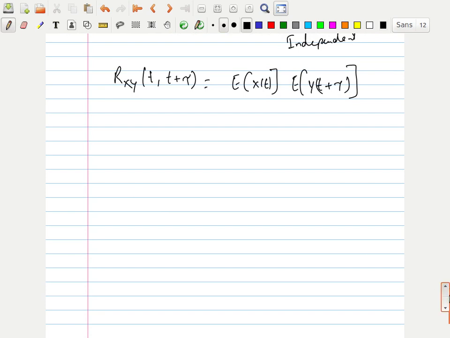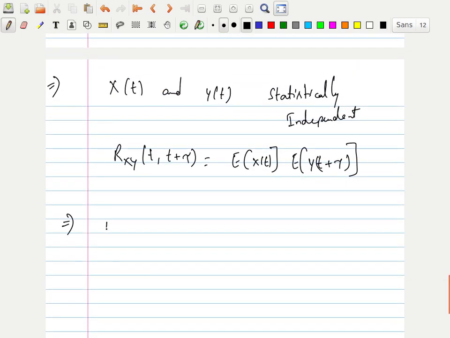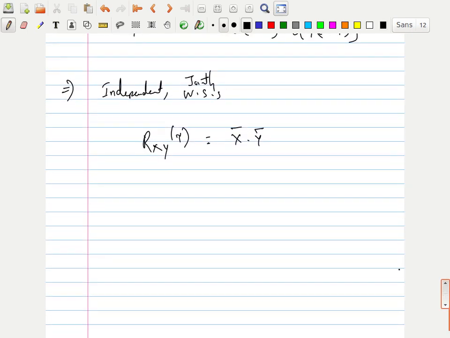Now this is the point. If I say they are independent and also jointly wide-sense stationary, then I can write this cross correlation as simply x bar into y bar, because E of x of t is the expectation, that's x bar, and for wide-sense stationary the mean is constant at all places. So I can write it simply as x bar into y bar. If x of t and y of t are independent as well as jointly wide-sense stationary, then I can write this cross correlation function as x bar into y bar.